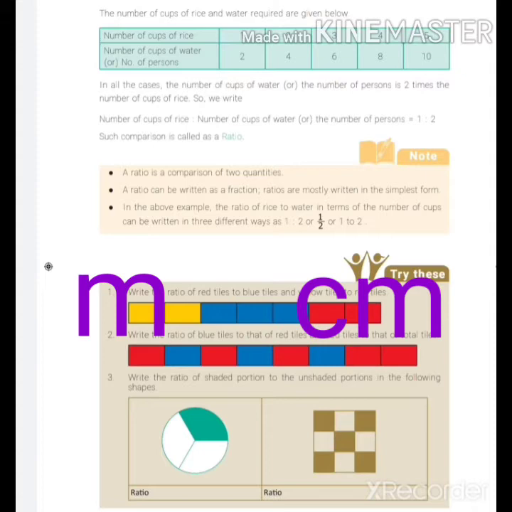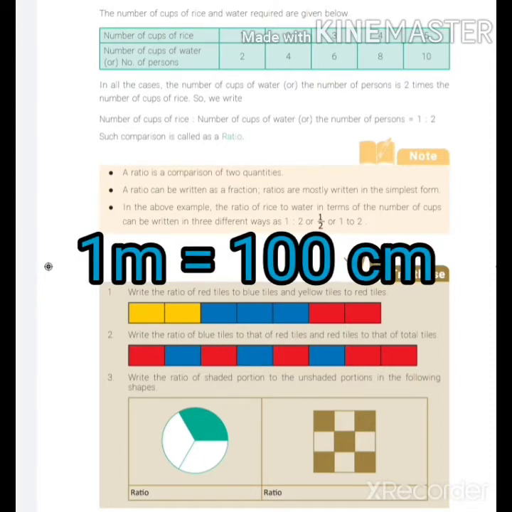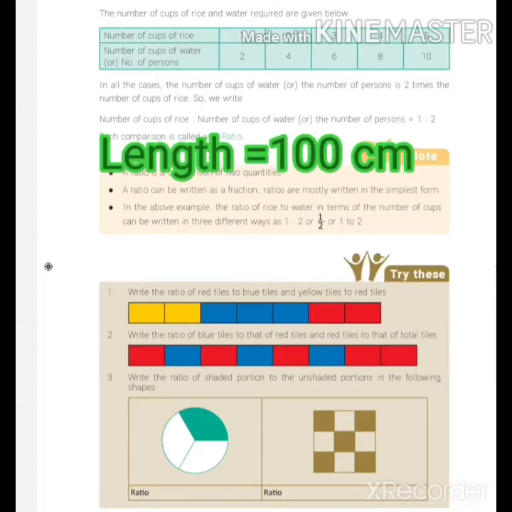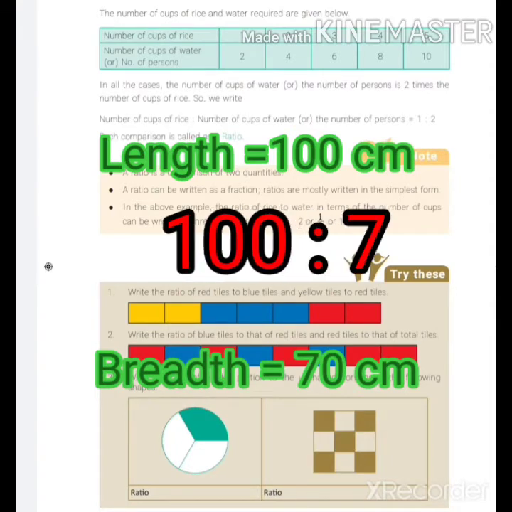யூனிட் டிஃப்ரெண்ட்டாக இருந்தால் நம்ம சேம் யூனிட்டை என்ன பண்ணணும் அப்படின்னா சேஞ்ச் பண்ணணும். Here I am going to convert meter into centimeter. We all know that 1 meter equals 100 centimeter. So the length of a window is 100 centimeter and the breadth of a window is 70 centimeter. So the ratio is 100 is to 70.